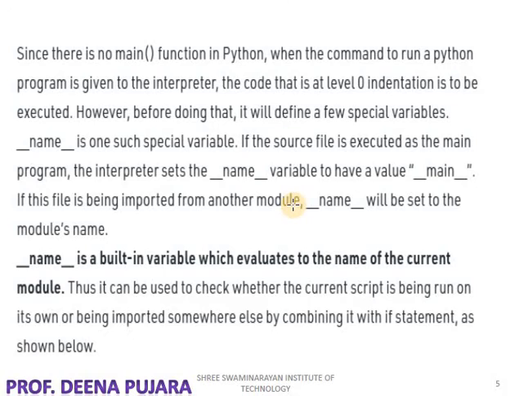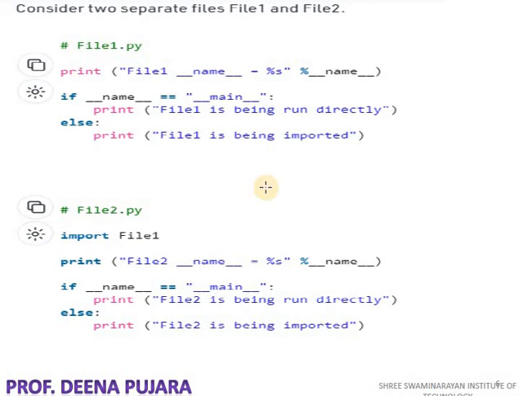So we can say that __name__ is a built-in Python variable, and it will evaluate what the current module being executed is. So we can check by script which particular program is imported by another program.